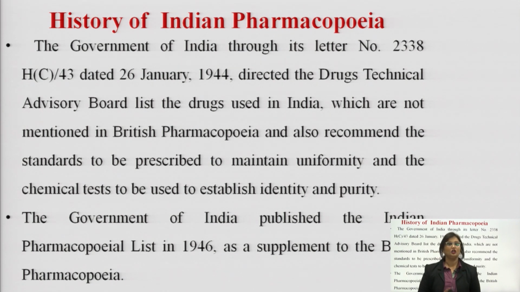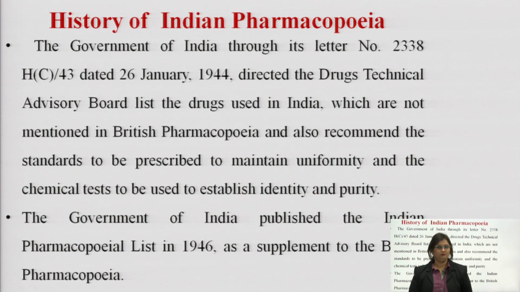Alright, as we all know, India was under the aegis of the British till our independence. That is why British Pharmacopoeia was being used in India as the standard book. But in the year 1944, the Government of India through the Drugs Technical Advisory Board asked to list out those drugs which are not mentioned in the British Pharmacopoeia but are being used in India.